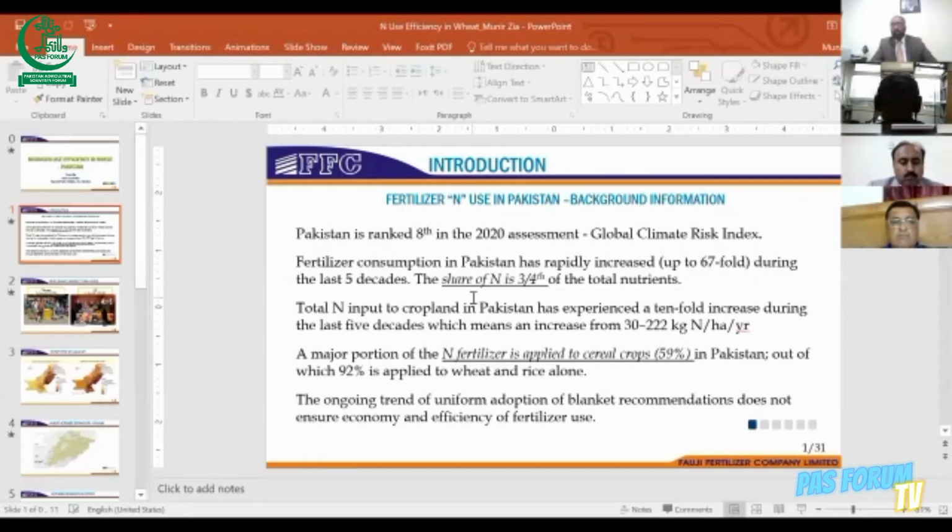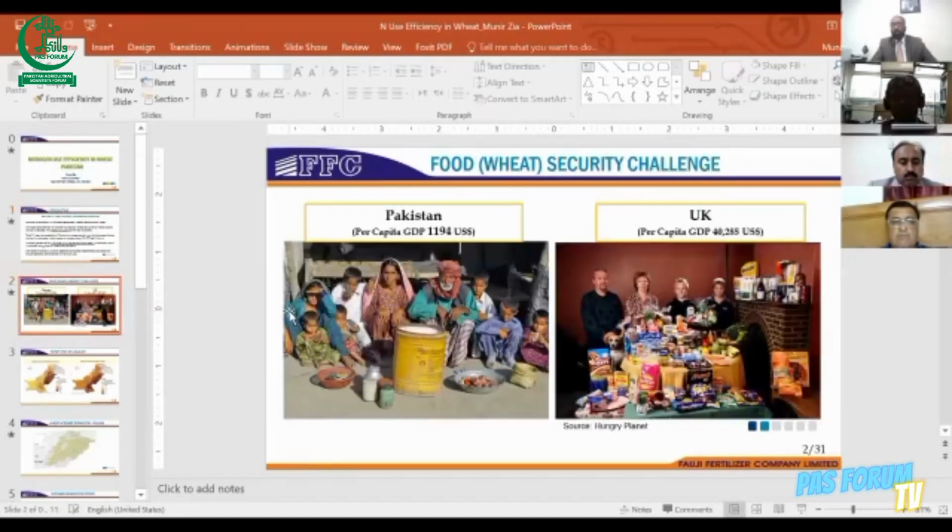A major portion of the N fertilizer is applied to cereal crops, almost 60%, out of which 2 major cereal crops, rice and wheat, consume almost 92% alone. So when we talk about food security in Pakistan, it is taken as wheat security.